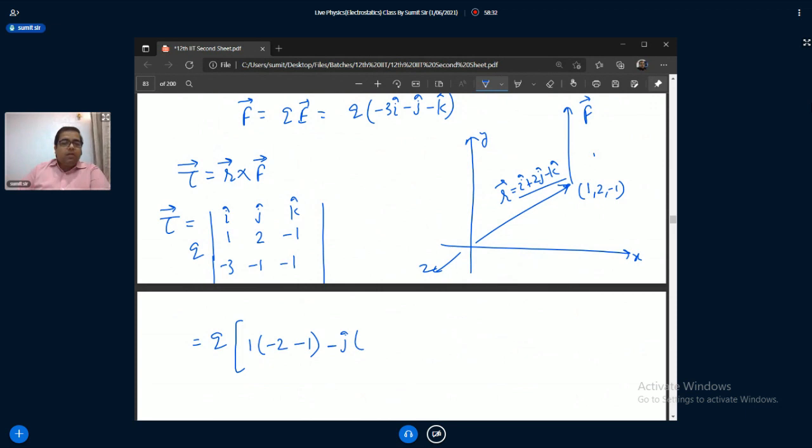Now multiply this: 1 into minus 1 is minus 1, and minus 3 into minus 1. So this is plus 3. Plus k cap.